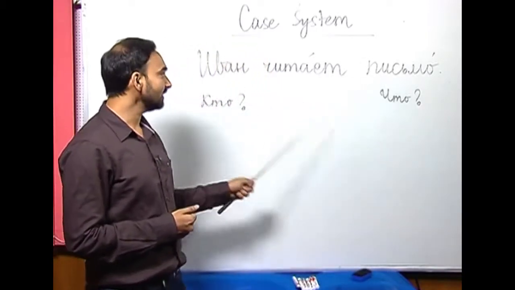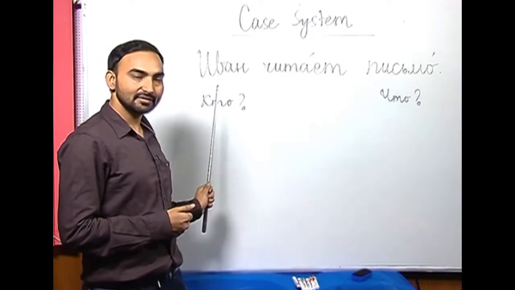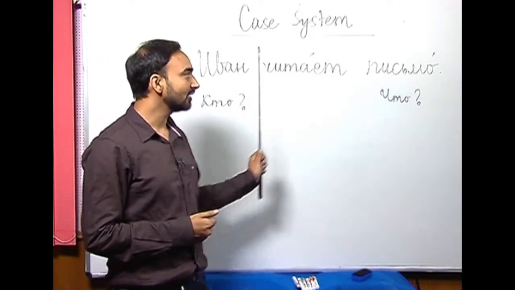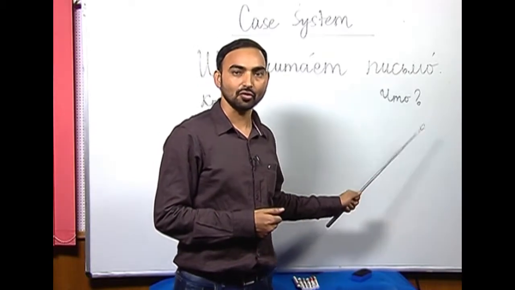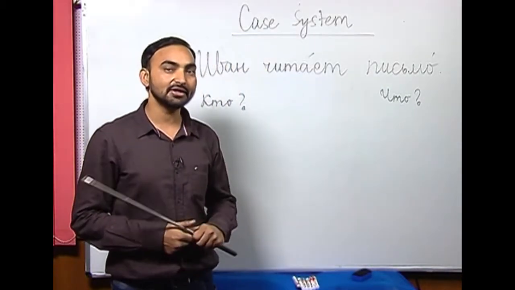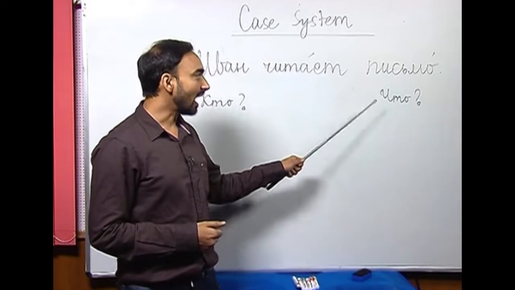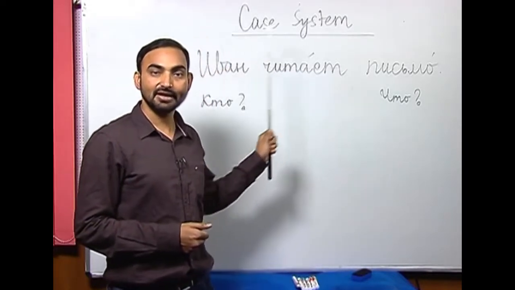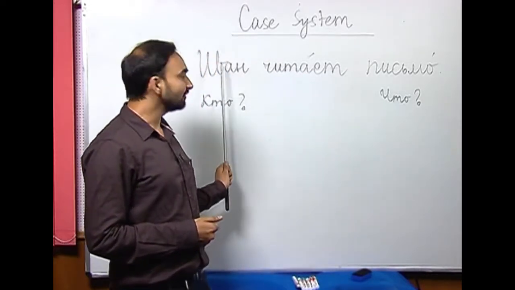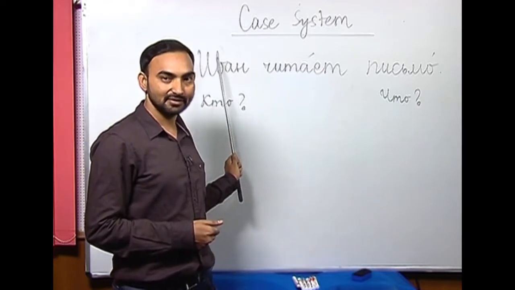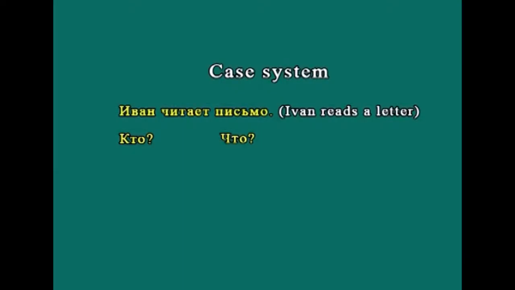So, there are two interrogative pronouns answered with different nouns, and the function of this noun is the subject and the function of this noun is object.